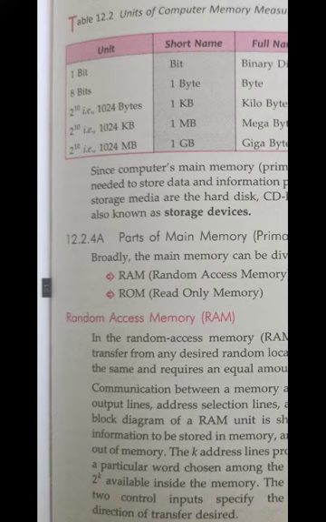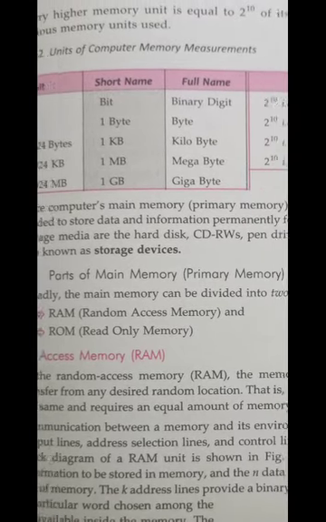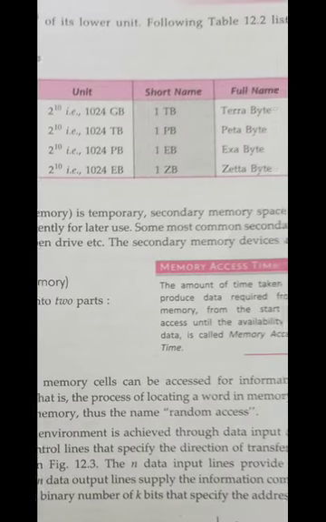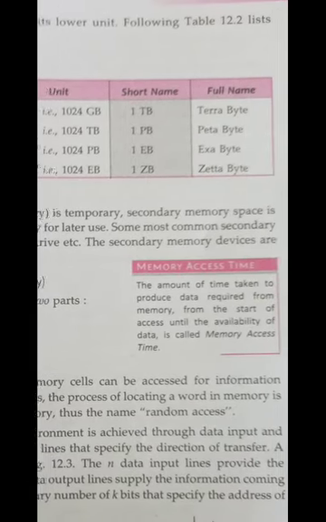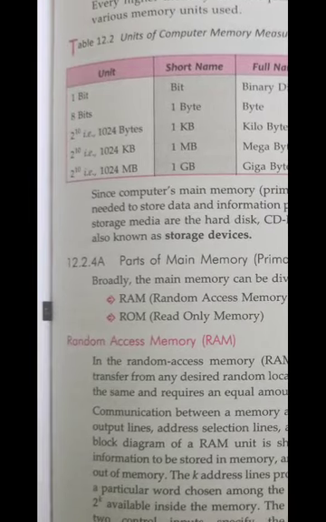1 byte is 8 bits, 1 kilobyte is 1024 bytes. I think all of you know this memory hierarchy table. Just go through this table and learn it. 1 gigabyte, or 1 GB, is 1024 megabytes.